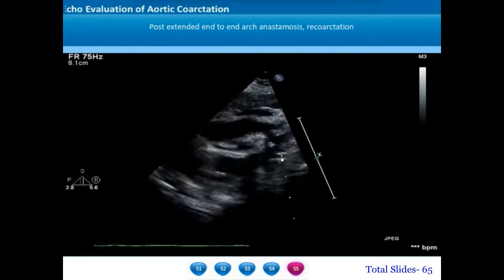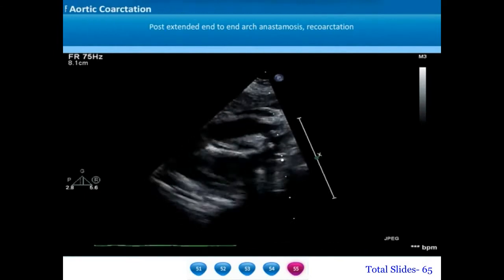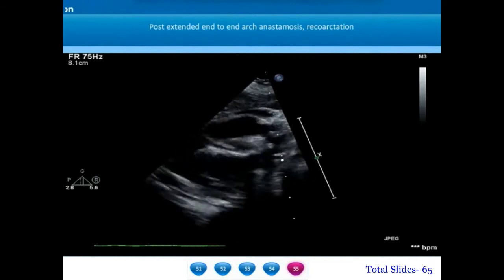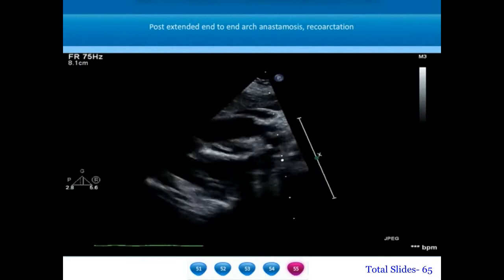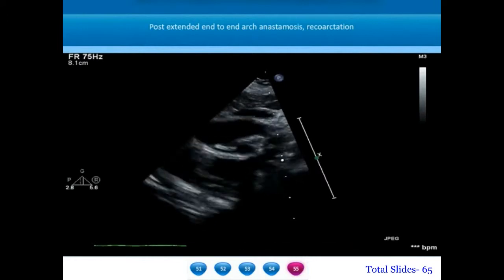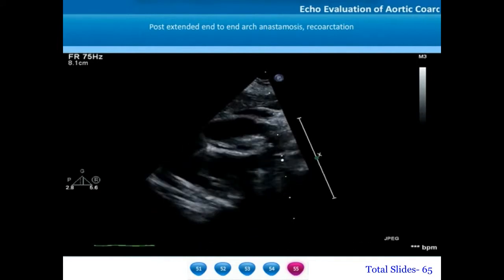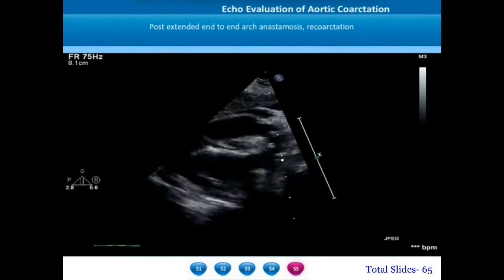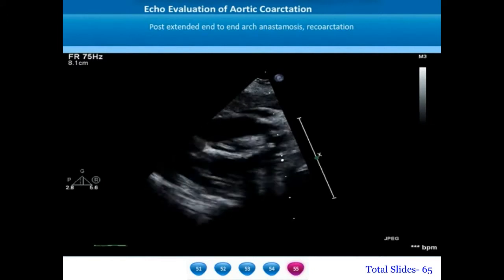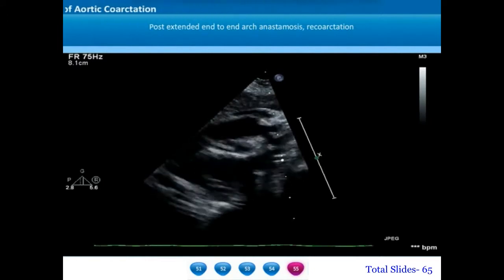Whenever there is an arch hyperplasia along with coarctation, an extended end-to-end arch anastomosis is done, and this is an example of a patient who had an extended end-to-end arch anastomosis. We can notice that the descending thoracic aorta is almost anastomosed to the undersurface of the mid-transverse arch.